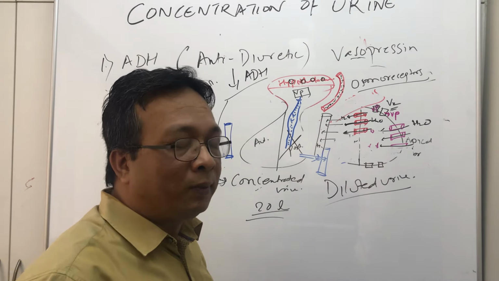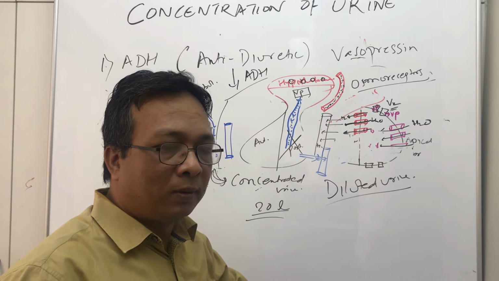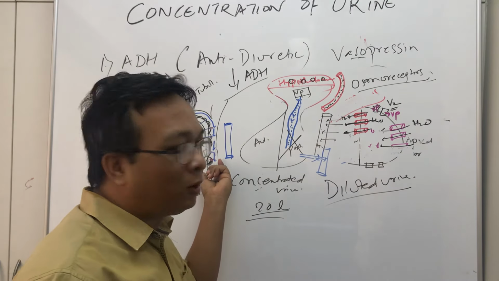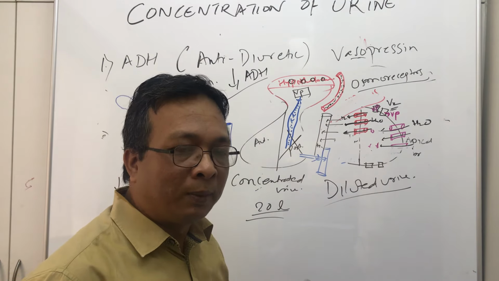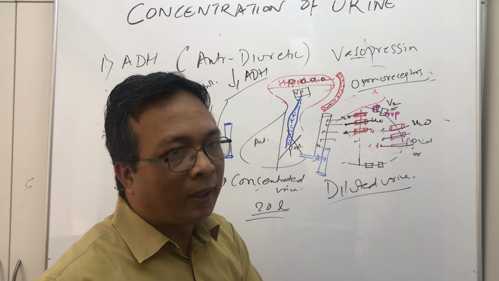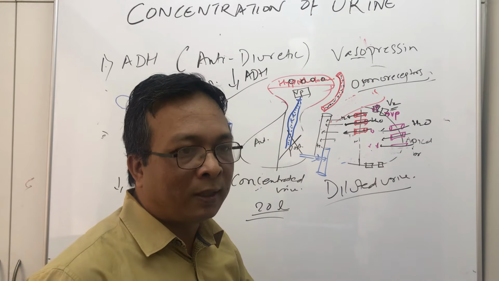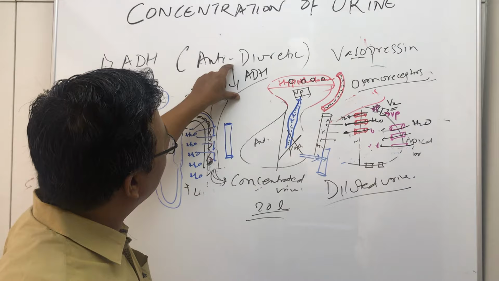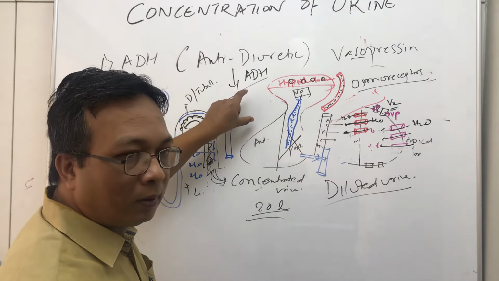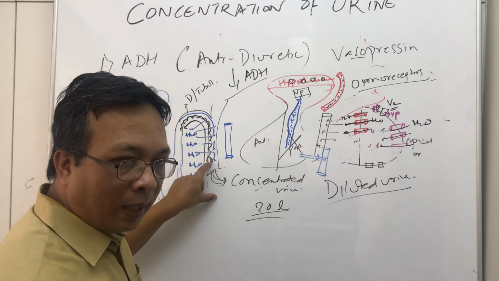So if the ADH level goes down, our body produces lots and lots of diluted urine. Ultimately the body becomes dehydrated, and dehydration leads to other complications like seizure and unconsciousness. So in any case, when ADH goes down, urine will become diluted.